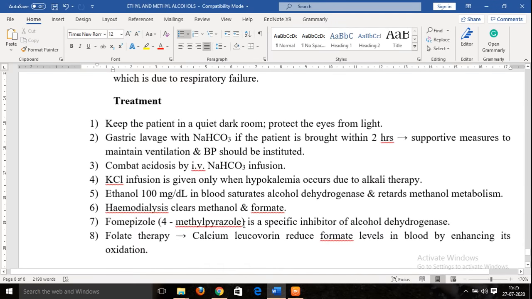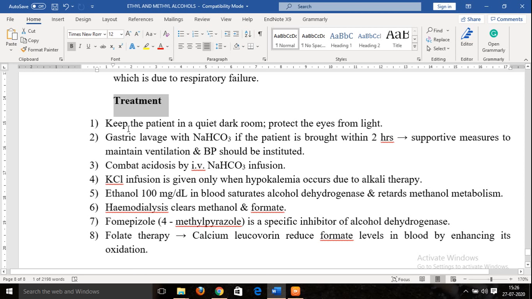Now coming to the treatment. This is our main aim, why we are studying methanol poisoning. We should know what symptoms or manifestations are seen in methanol poisoning, and how it can be treated.